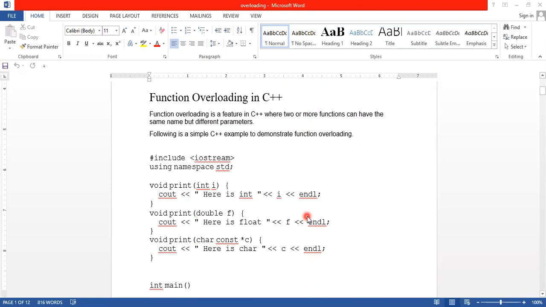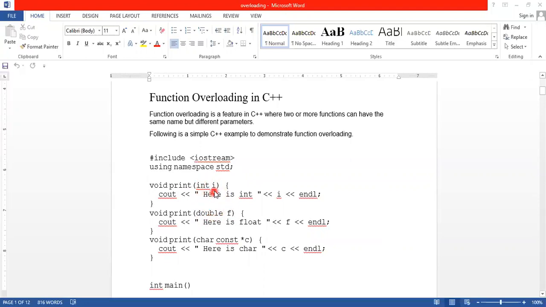Let us see this example. Here void print. Print is a function. Int i, here is int, we print i. Then void, the same function name print, but the argument differs.